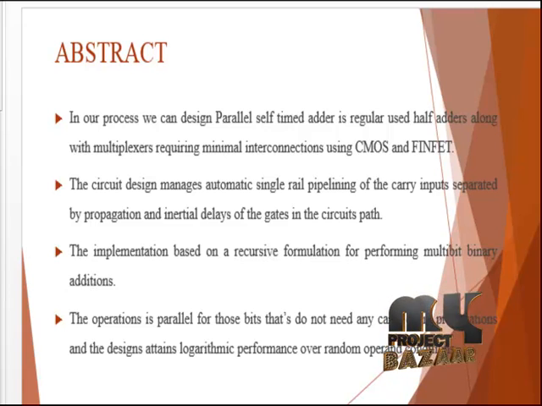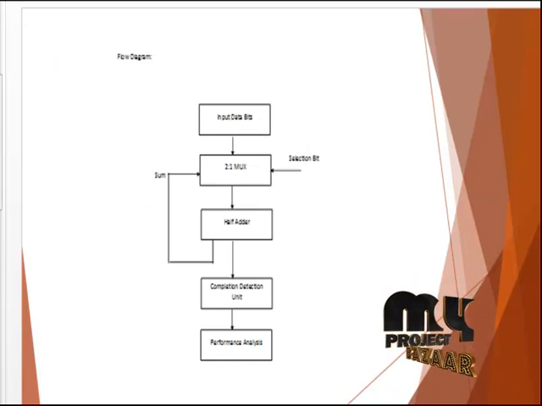So we will optimize the implementations. We use a DG MOSFET and a MOSFET, that is PMOS and NMOS, in a combination of the dynamic logic designs. Therefore we are using the resistors, the adders presently, the carry propagation and generate equations. The dual rail encodings are organized in a hierarchy of the tree of this FinFET process. We will separate the single pipeline carry inputs, separate the propagation initial delay and the gates of the circuit's path. Now we are going to discuss the process flow diagram.